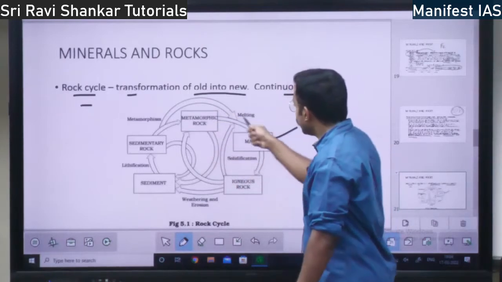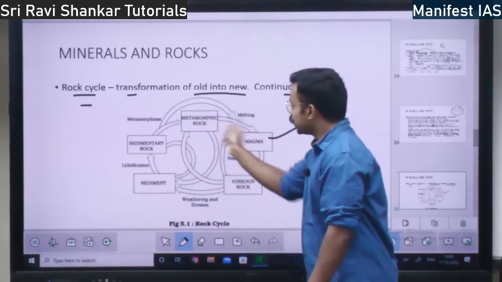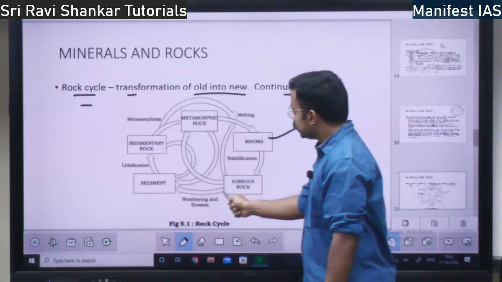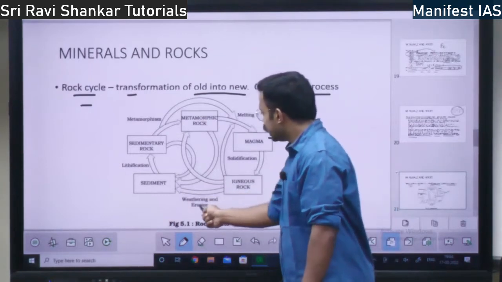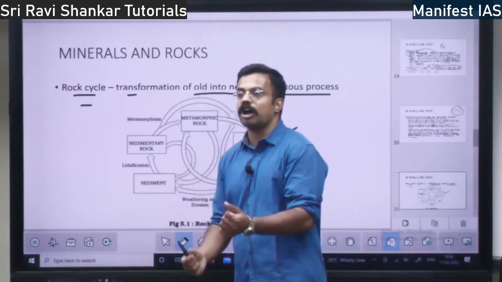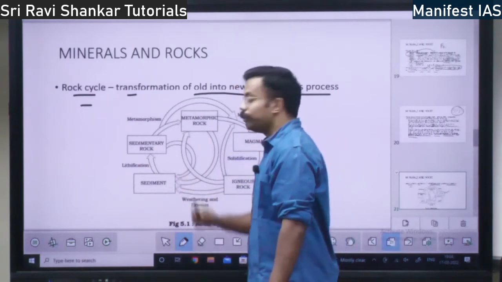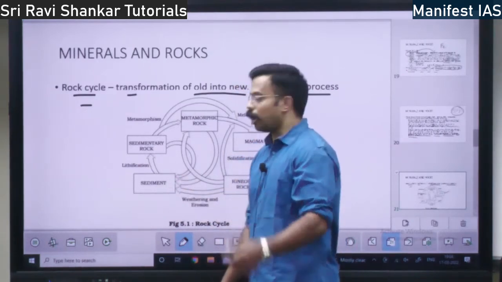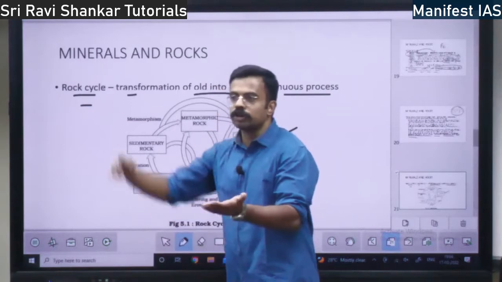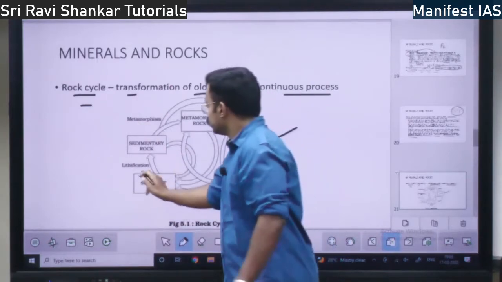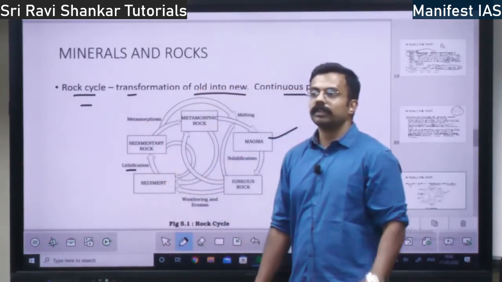This is, and from there it can become magma again. That is the second cycle. Or this igneous rock, because of weathering and erosion. Weathering is rock breaking. It can become a sediment. Sediment means small rocks. And those rocks coming together is lithification.